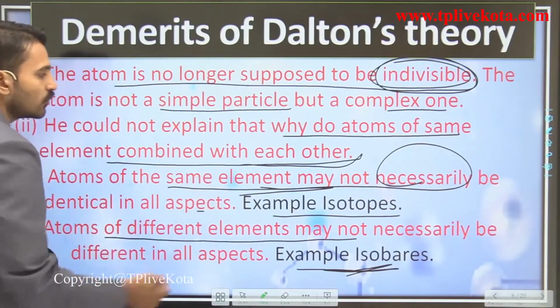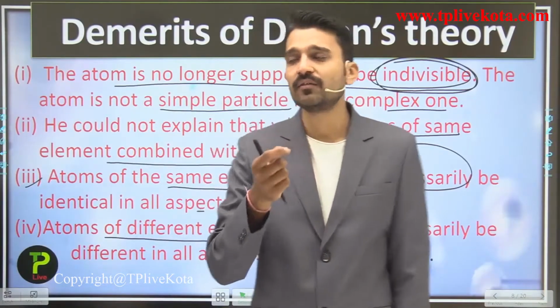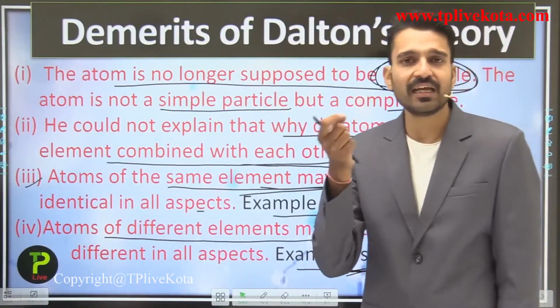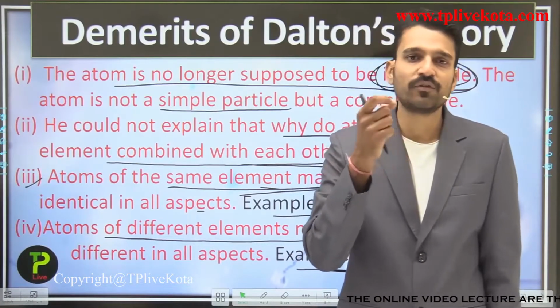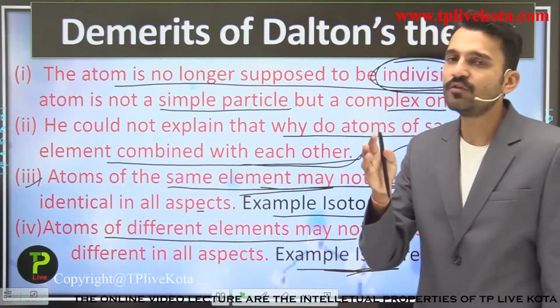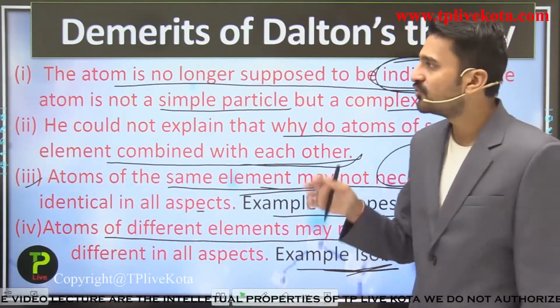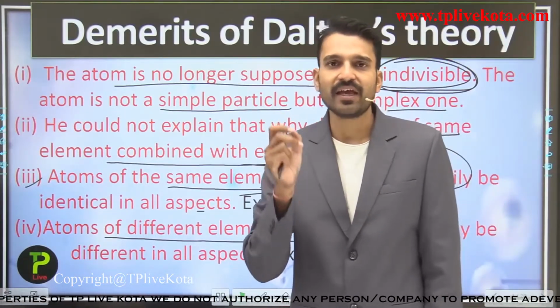and the isotopes. So due to the isotopes and the isobars, Dalton's atomic theory's points, that atoms of the same element are alike in all respects and that atoms of different elements are different in all respects, these two postulates are also false. So we have talked about everything regarding Dalton, its merits and its demerits.